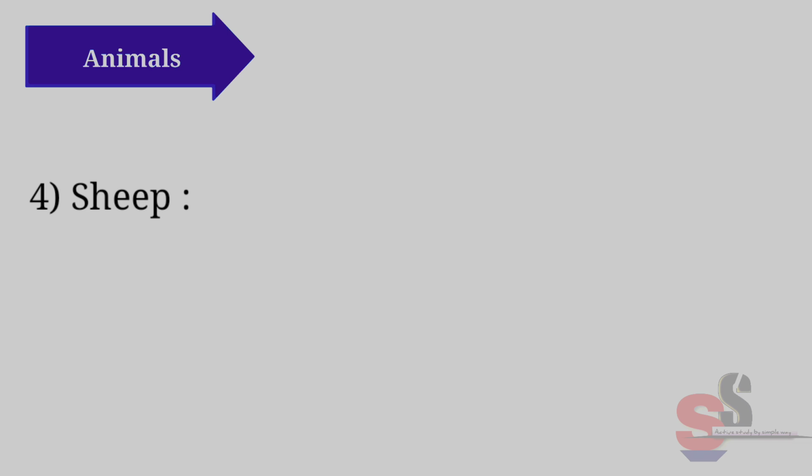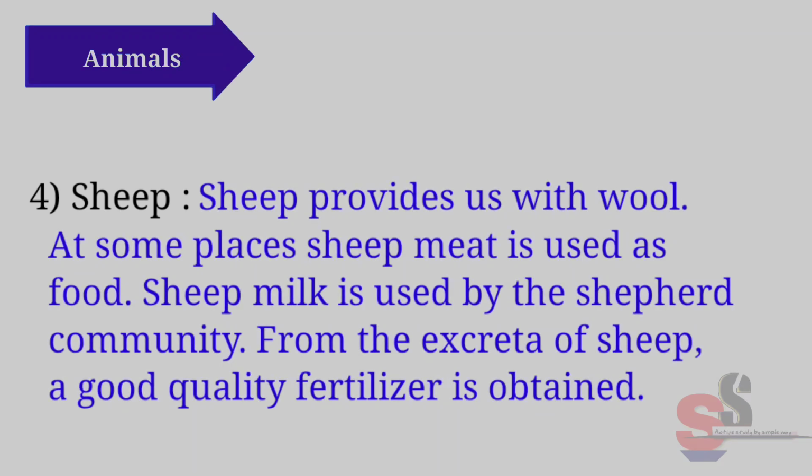Fourth, sheep. Sheep provide us with wool. At some places, sheep meat is used as food. Sheep milk is used by the shepherd community. From the excreta of sheep, a good quality fertilizer is obtained.